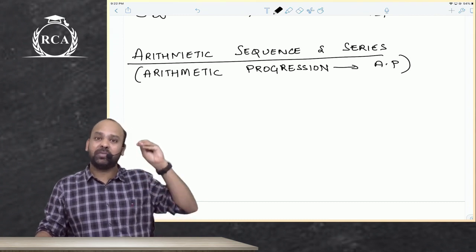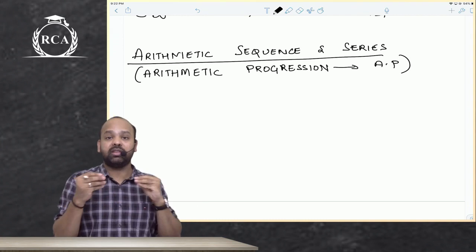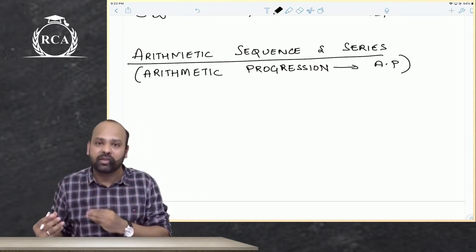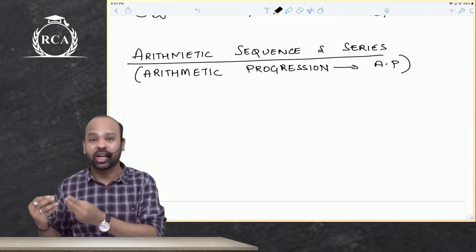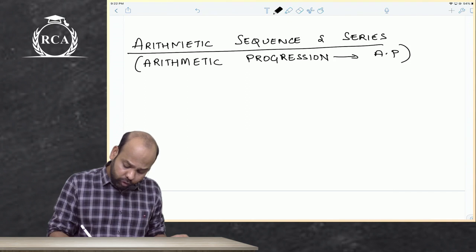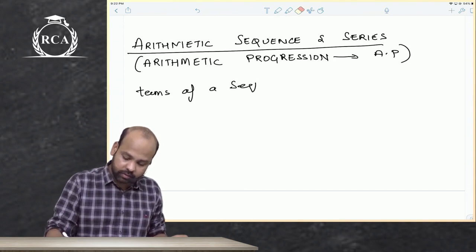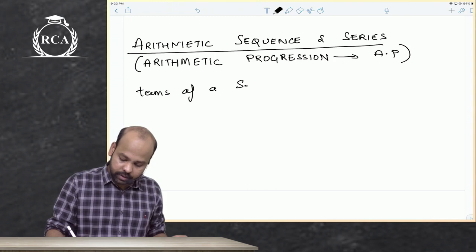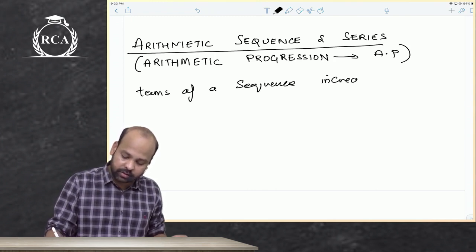See, the relationship can be anything, but if the relationship is of this type, then it becomes an arithmetic sequence. Then you can say that this is an arithmetic progression. This is how you're supposed to define those terms. So basically, where the terms of a sequence increase or decrease by a constant value.